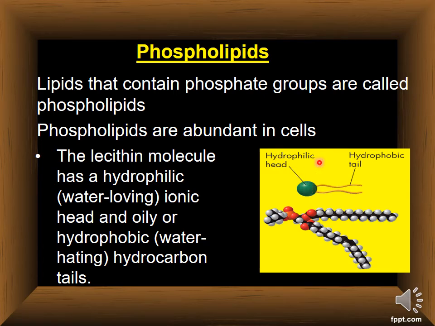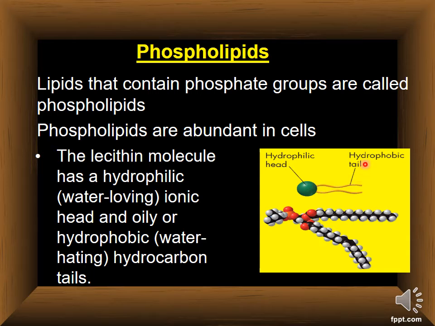What is meant by hydrophilic and hydrophobic? Hydro comes from water, and philic means lover, so a water-loving head, meaning this side can attract or dissolve in water, because it has the phosphate group here.